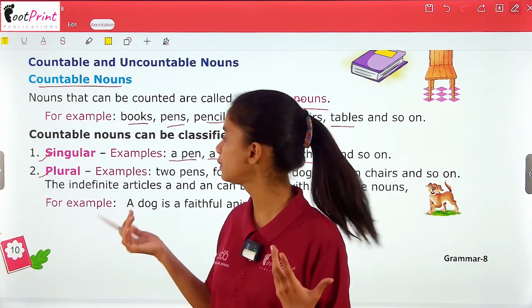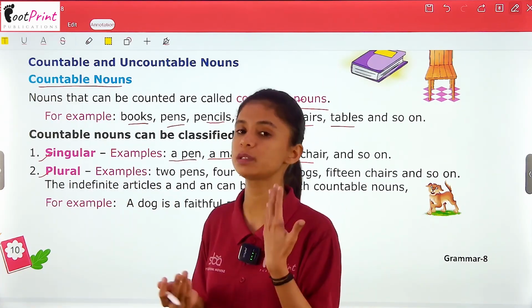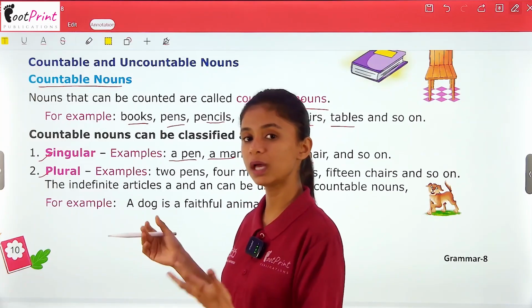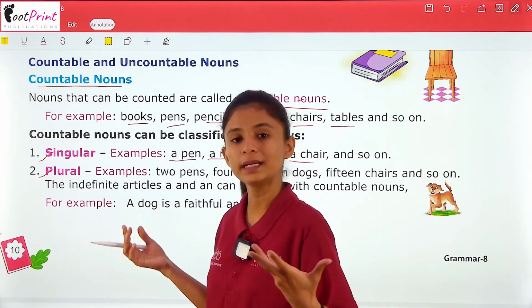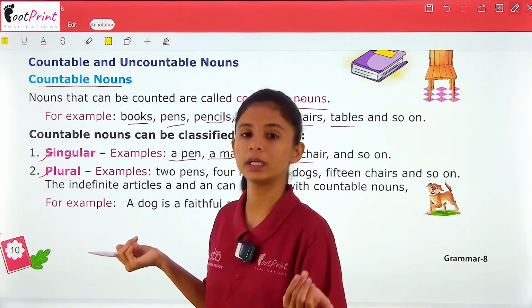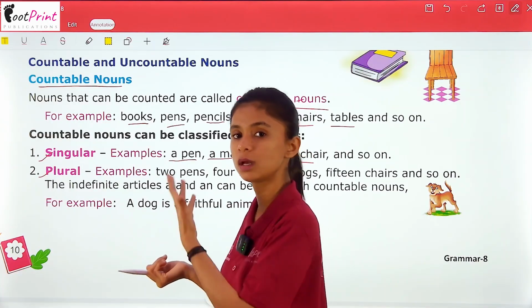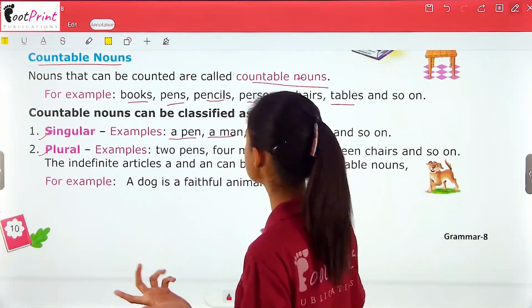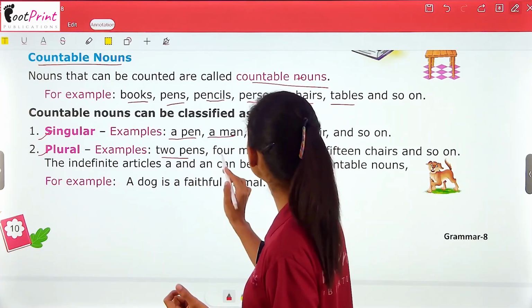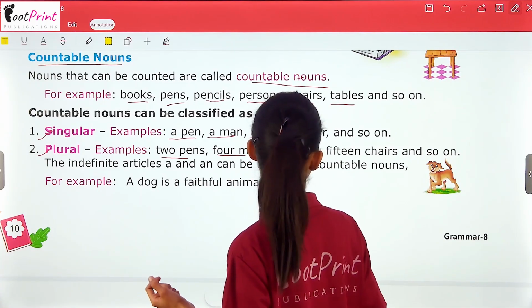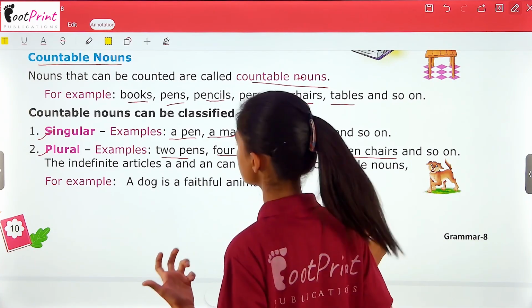So it will be under the category of singular countable nouns. But again, we have plural countable nouns, which definitely means more than one. Any countable noun that is more than one is a plural one, right? Examples are 2 pens, 4 men, 10 dogs, 15 chairs, and so on.